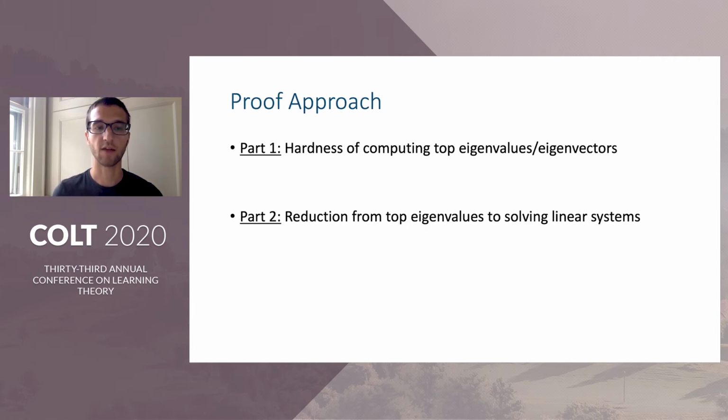I will now briefly outline our proof, which is based on a simple construction that may be of interest more generally. We begin by proving a lower bound for computing the top eigenvalue, and then proceed to show that this implies a lower bound for solving linear systems via a reduction.